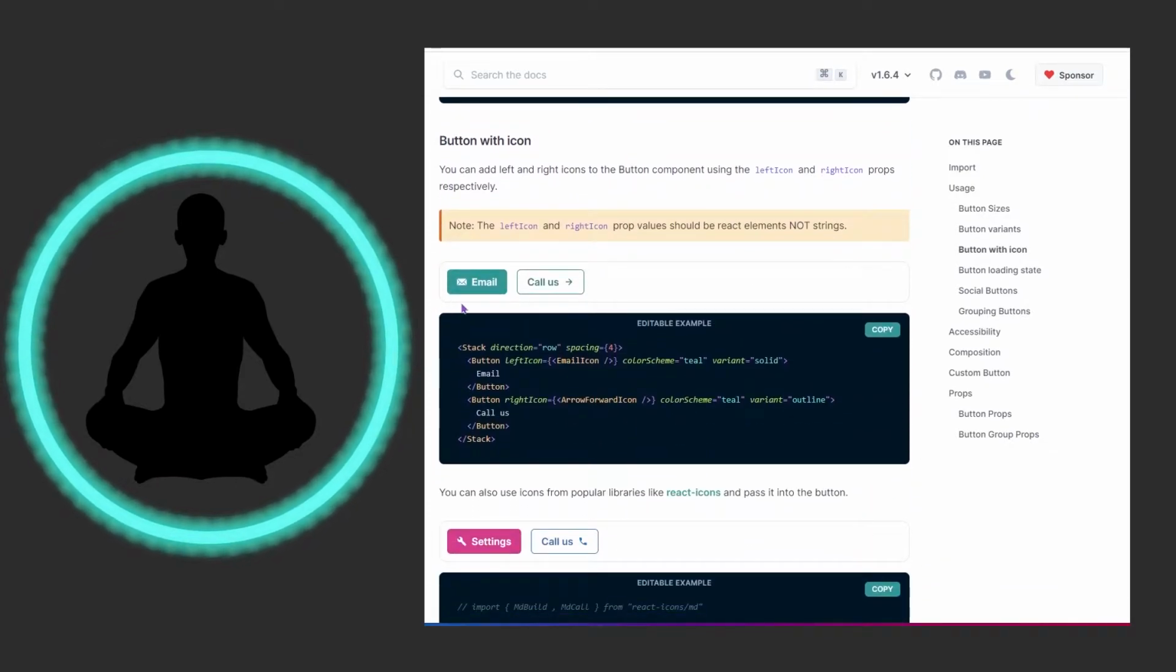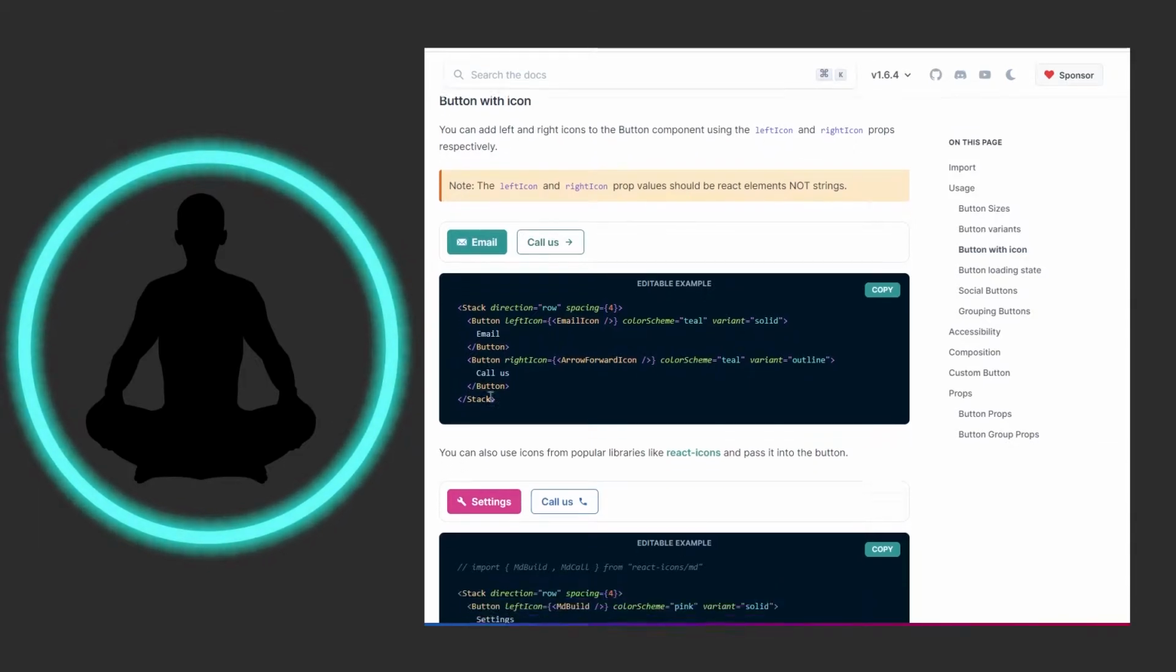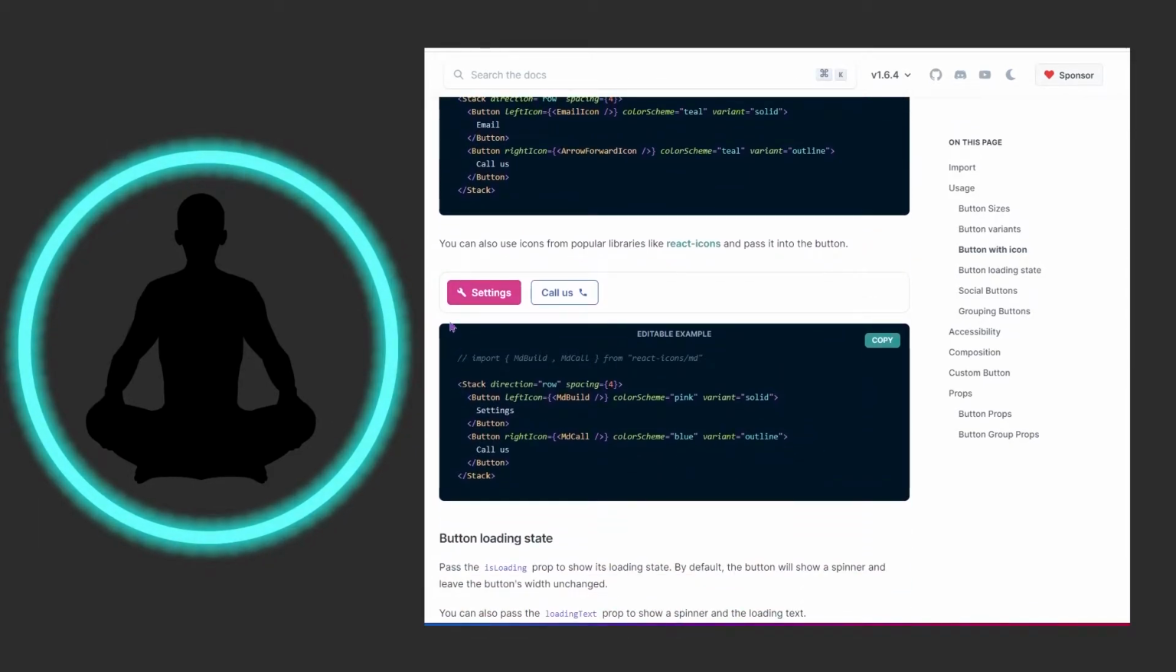We have a button with an icon. You can see how we have one on the left hand and the right hand side. We have a left icon, and it looks like we're dropping some icons in here. So I think that'll be interesting. And as with all things in Chakra, you don't have to use their icon library. You could use another icon library if you want to. And here we see another example of it.